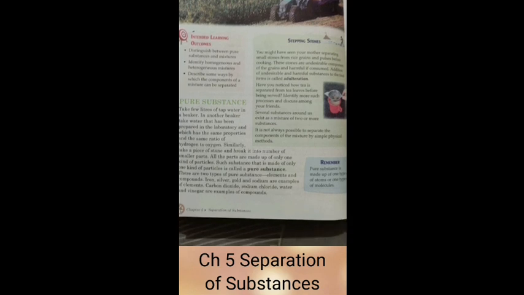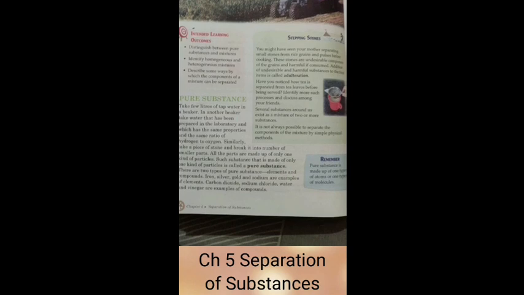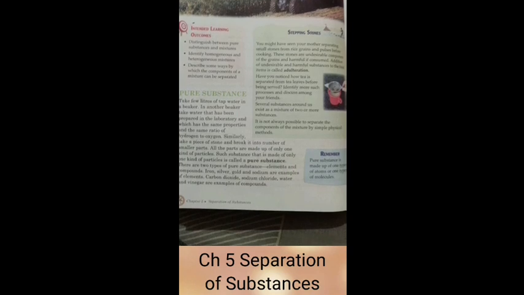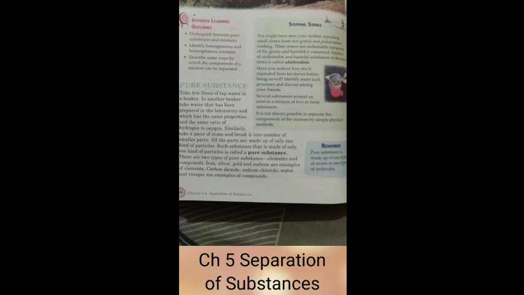Basically, a pure substance can be further divided depending upon whether it comes into the category of elements or molecules, right? So if something is made up of only one type of element, then we say it is a pure substance. Or if it is made up of only one type of molecule, then also we say it is a pure substance, right?